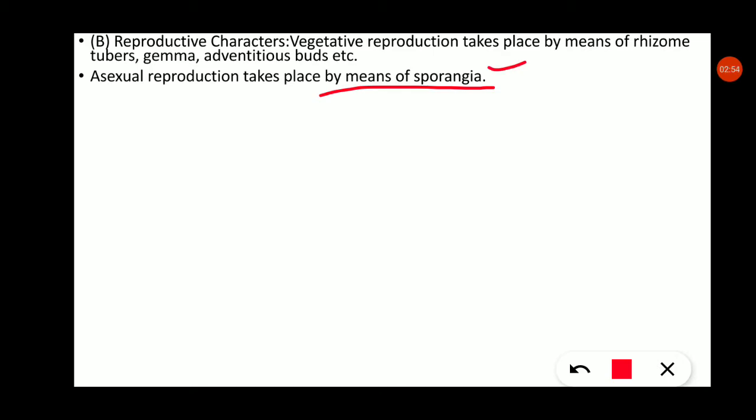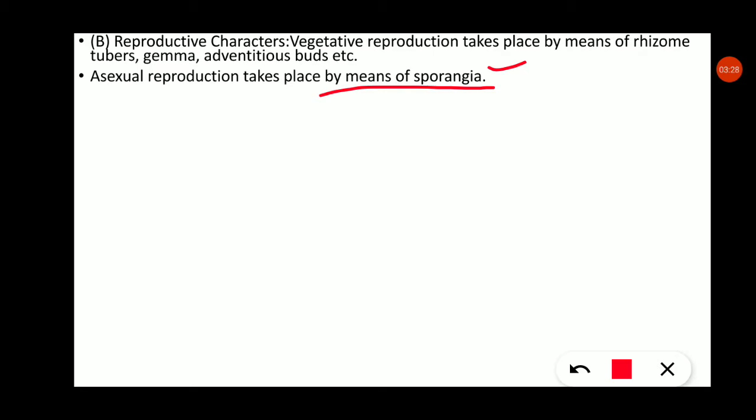the sporangia. As you know, male gamete and female gamete formation takes place. Then when these two gametes fuse, they form the zygote. The zygote undergoes division, redivision, and differentiation, and forms an embryo-like structure. This embryo-like structure has sporogenous cells, or spore mother cells. These spore mother cells undergo meiosis and form the spores.